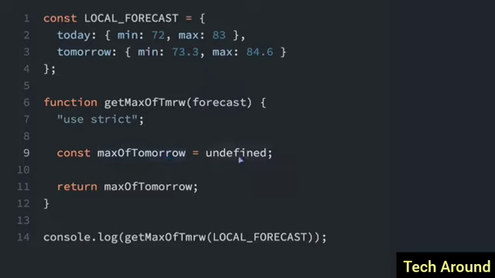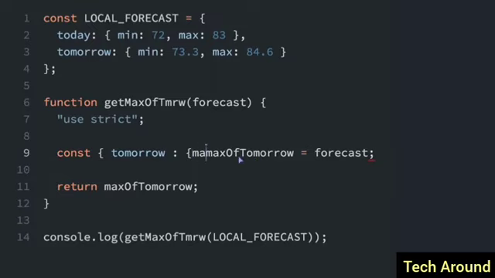So it's going to equal forecast. And remember that is a nested object. So here, when you're destructuring, you're always going to use the curly braces. And we are first going to get tomorrow. And on the other side of the colon, we're going to have some more curly braces because it's nested. So we need to go inside of the tomorrow object, and we need the max.